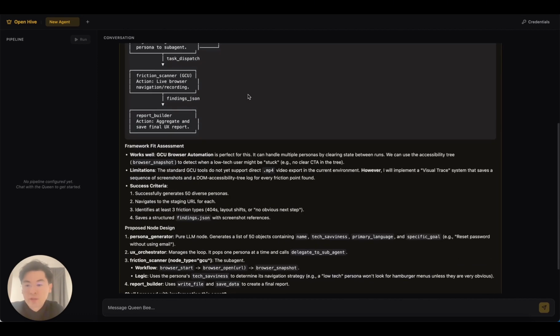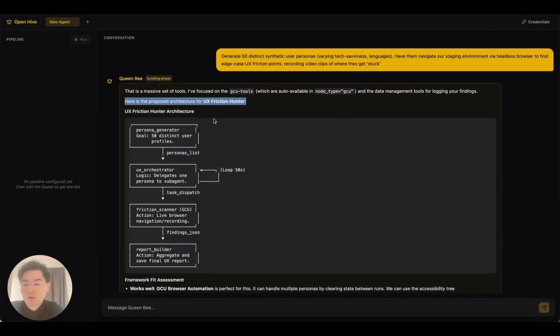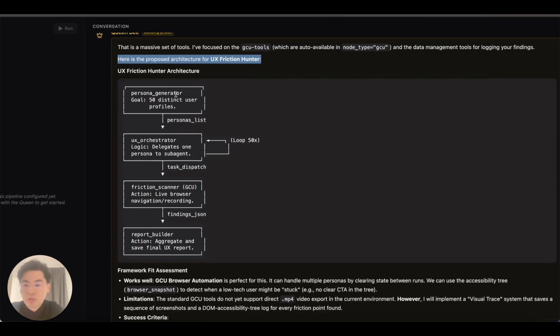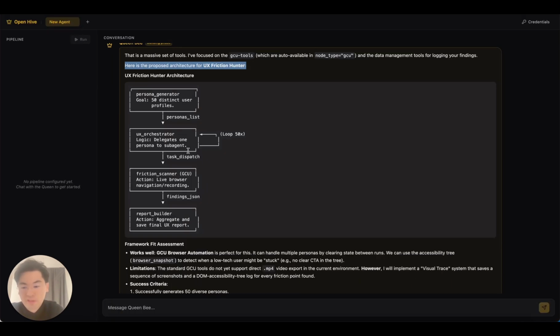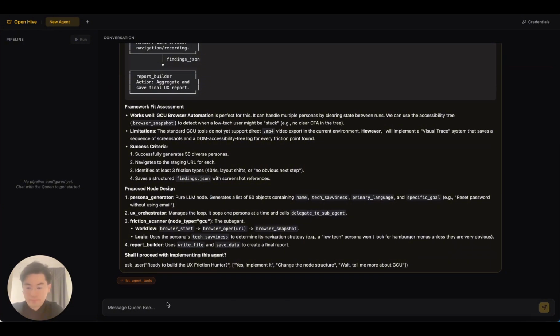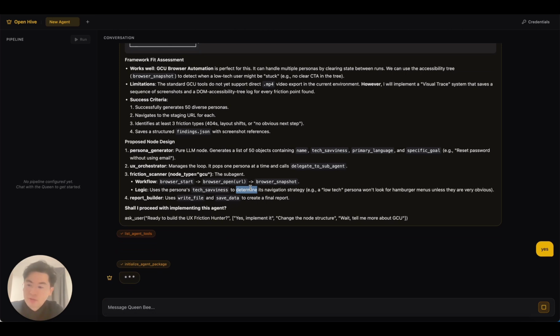So you can see the Queen Bee decided, at first, to create a graph of 3 nodes, but because it utilized a lot of tools, it decided to change its mind and create a 4 node graph, right? So in this case, you can actually see the persona generator, 50 distinctive users, and then the orchestrator with a 50 times loop, right? Because I mentioned that I want to do 50 personas, so in this case, you just need to say yes. And by the time you say yes, the Queen Bee is going to actually start building this agent.